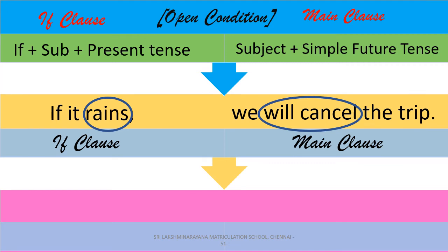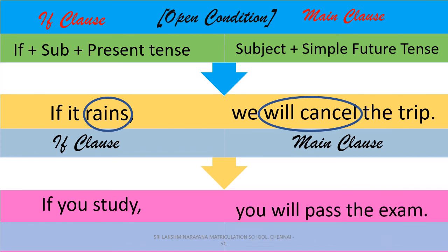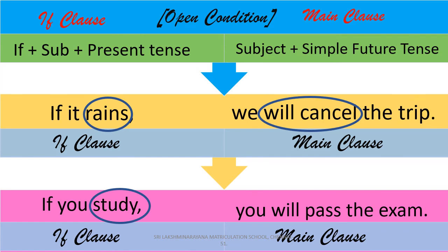And we should use simple present tense in the if clause part and simple future tense in the main clause part. And one more example, if you study, you will pass the exam. Here, if you study is the condition part, the if clause, and you will pass the exam is the result part, the main clause. And here again, if the condition in the if clause is fulfilled or satisfied, you will get the desired result of the main clause. And we should use simple present tense in the if clause and simple future tense in the main clause.